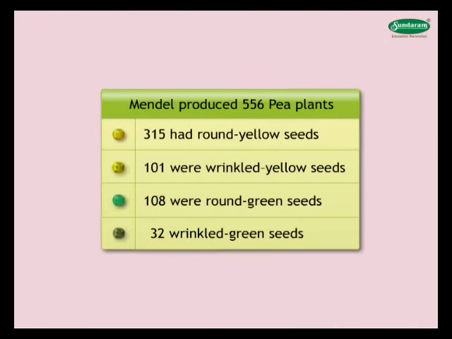Mendel produced 556 pea plants, of which 315 had round yellow seeds, 101 were wrinkled yellow seeds, 108 were round green seeds, and 32 were wrinkled green.